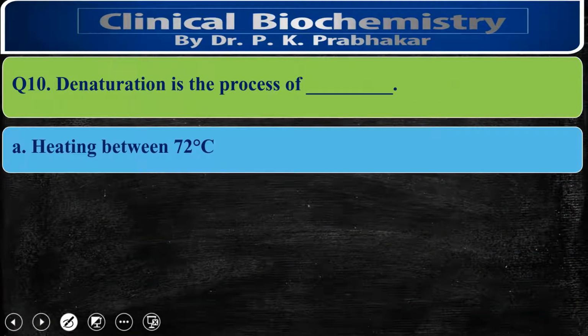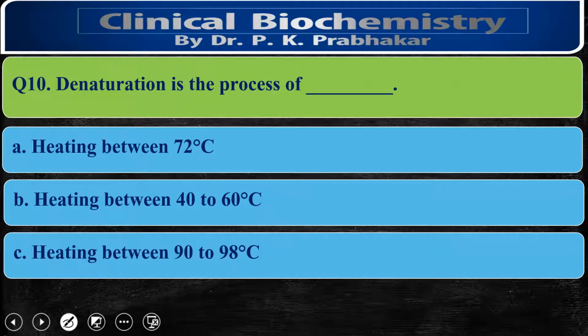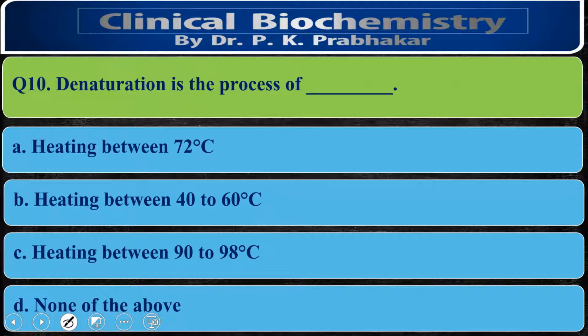Denaturation is the process of heating between 72 degrees centigrade, heating between 40 to 60 degrees centigrade, heating between 90 to 98 degrees centigrade, or none of the above. On an average, the denaturation process, that is the first step, occurs at 94 degrees centigrade. So the correct option is this one, 90 to 98 degrees centigrade. So the correct option is C.